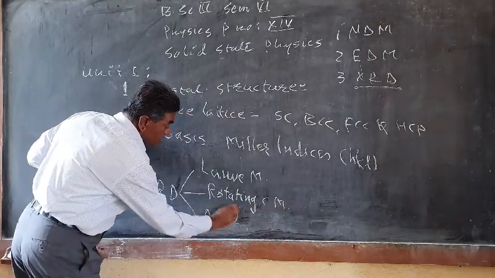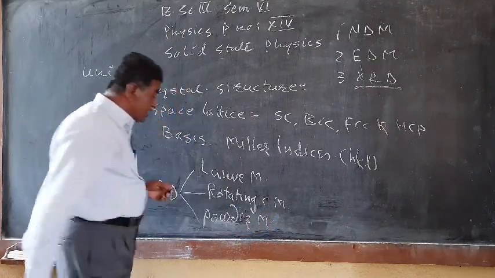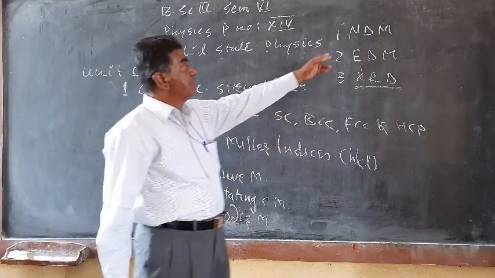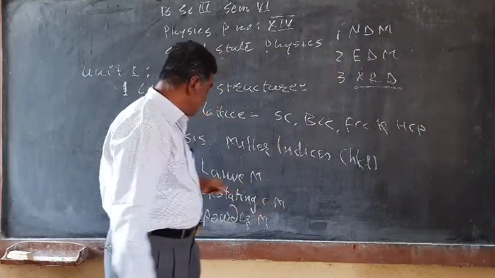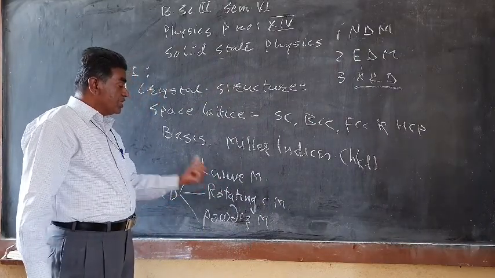To study the crystal structure, the most widely used method is X-ray diffraction, instead of neutron or electron diffraction. So first, we have to study the Laue method.